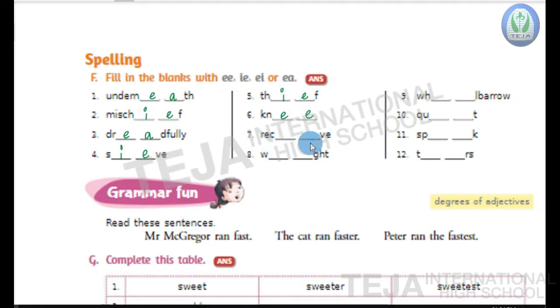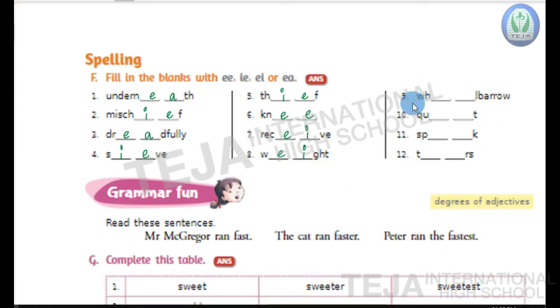REC dash dash VE. REC dash dash VE, that is receive. Receive, receive. Eighth one. W dash dash GHT. So the answer is weight. Weight, weight.